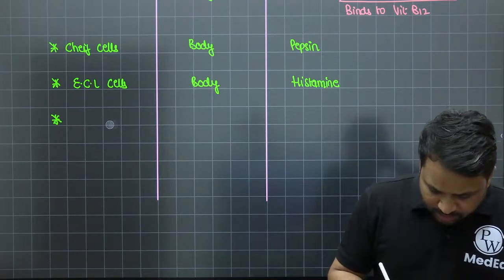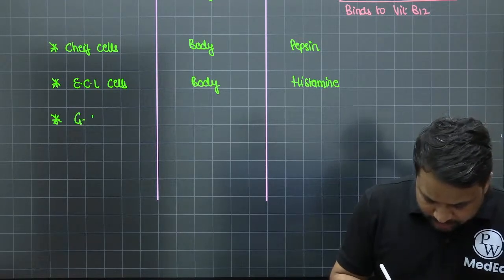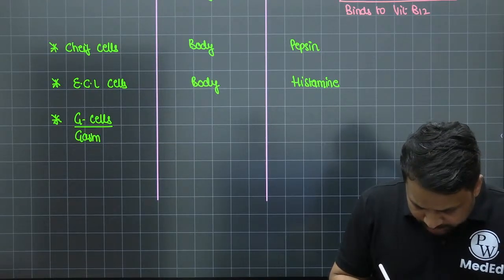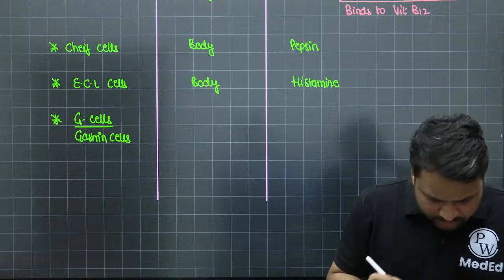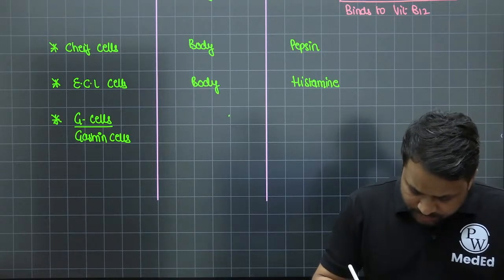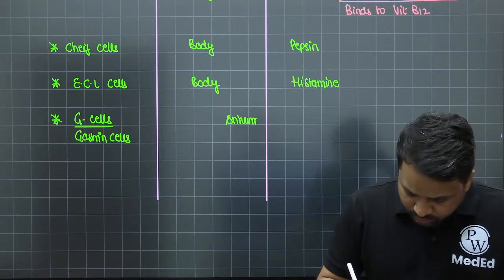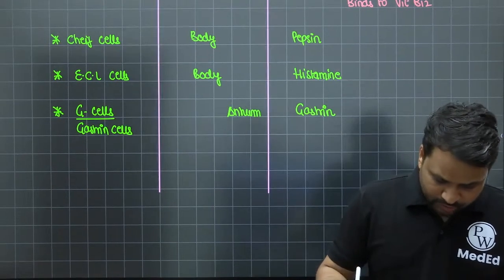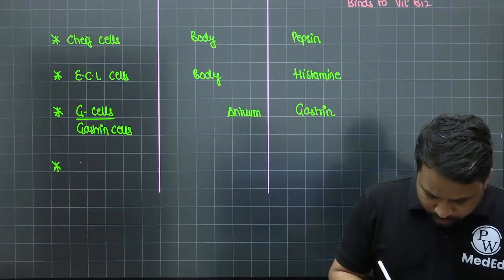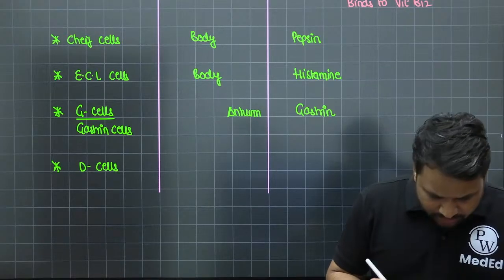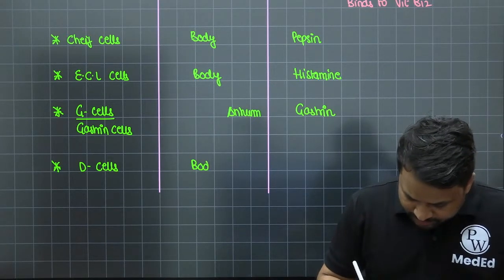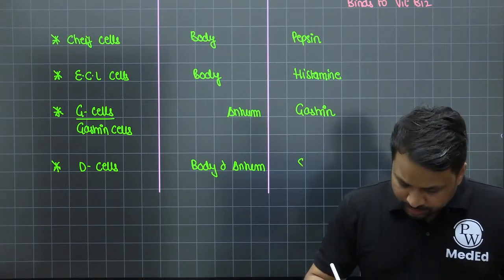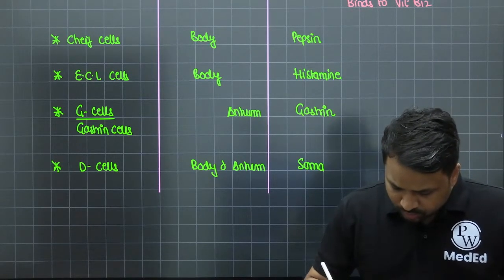The gastrin cells are also commonly called the G cells. So you can call them G cells, or gastrin-producing cells. The maximum concentration of G cells is in the antrum of the stomach, and they produce a compound called gastrin. And the last important cell is the D cell. The maximum concentration of D cells is in the body and the antrum of the stomach, and they produce a compound called somatostatin.